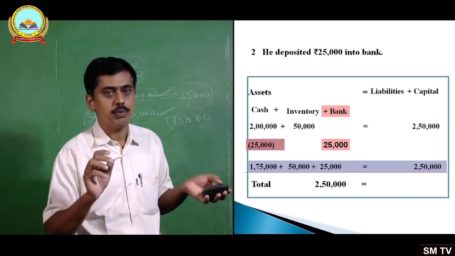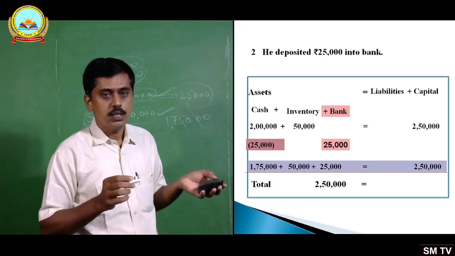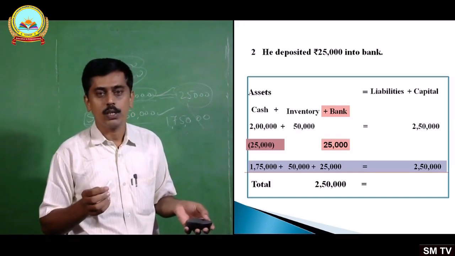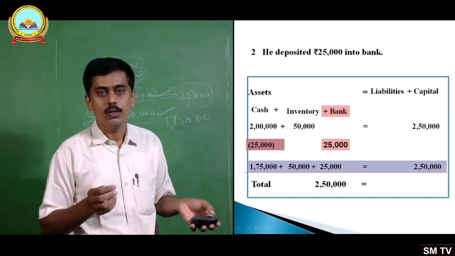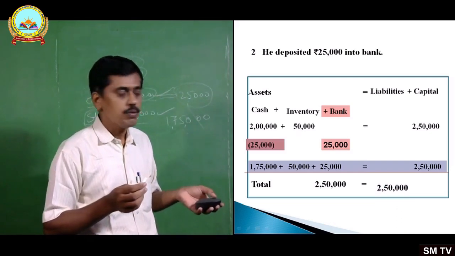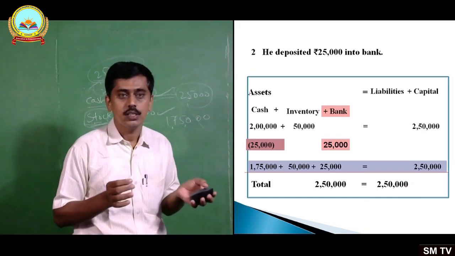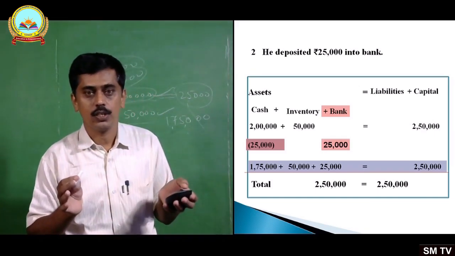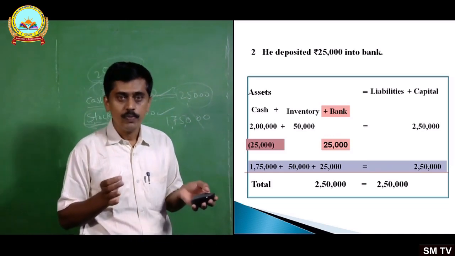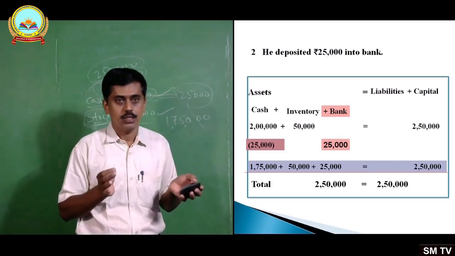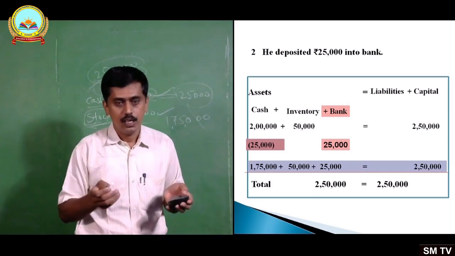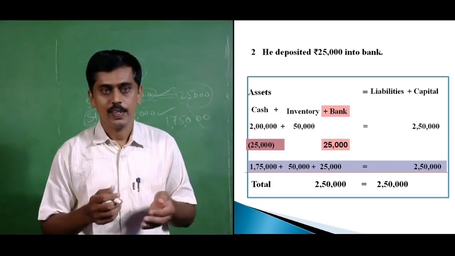1,75,000 plus 50,000 plus 25,000. How much it comes to? It comes to 2,50,000. Other side, no change, 2,50,000. This is how we have to analyze the effect of transactions on the accounting equation. I hope you have followed it. Okay. Let me take few examples in the next class. Okay. Thank you.